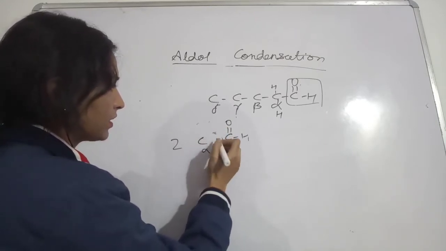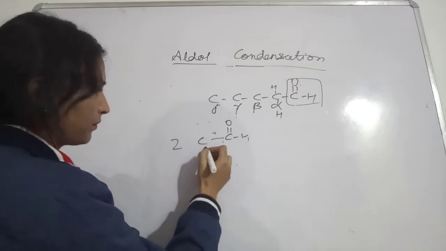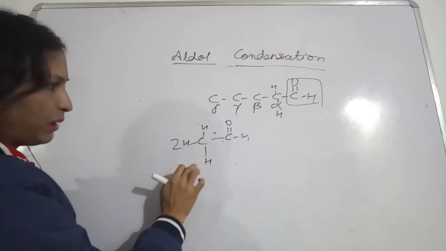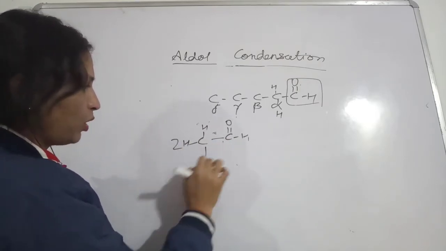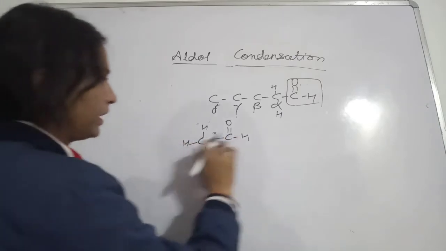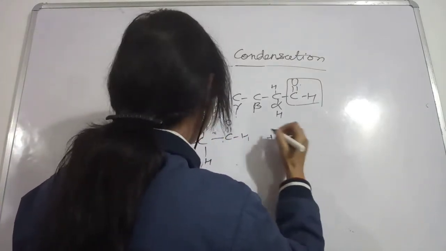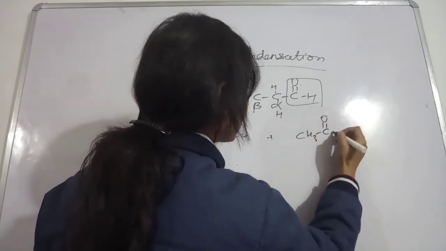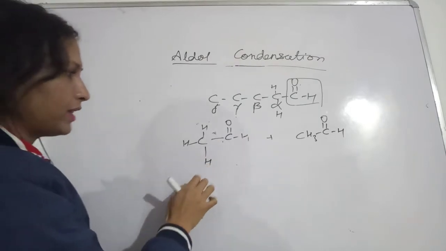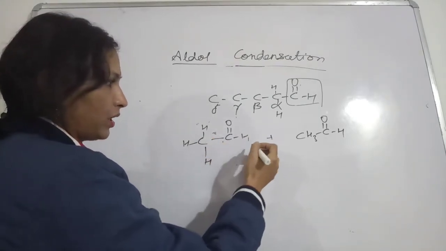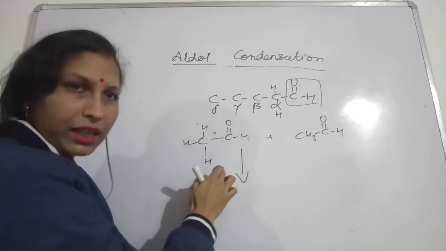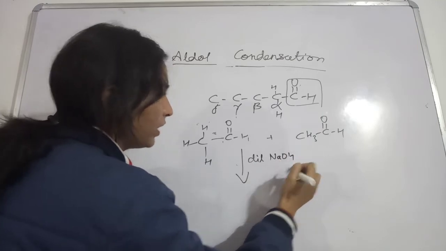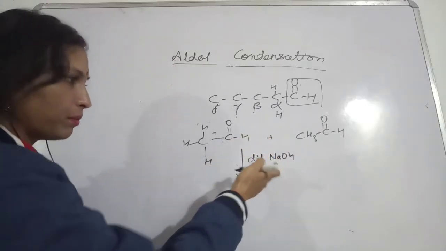See here, we have taken two molecules of this. I am writing them separately, because we can understand the mechanism by seeing this. This is CH3, this is CHO. Okay, so in this case the alpha hydrogen, in the presence of, see here, for this a dilute base is required. So the dilute base we have taken is NaOH or KOH, any base you can take.